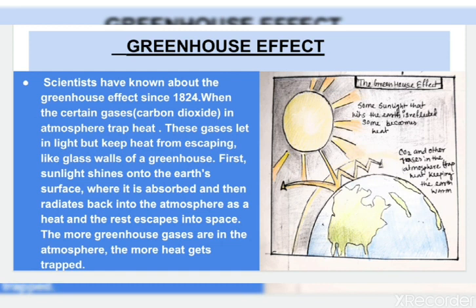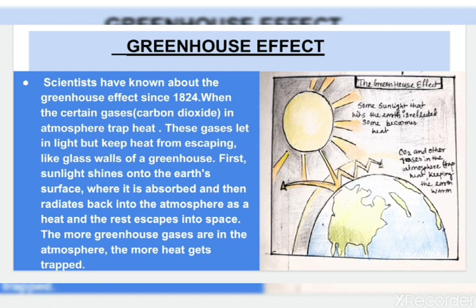Now let's learn the greenhouse effect. Scientists have known about the greenhouse effect since 1824, when certain gases, that means carbon dioxide, sulfur dioxide, methane, all the harmful gases in the atmosphere, trap heat. These gases let in heat but keep heat from escaping, like the glass walls of a greenhouse.